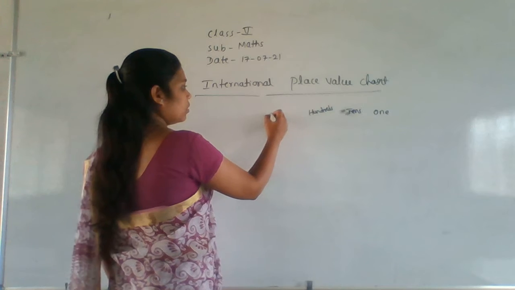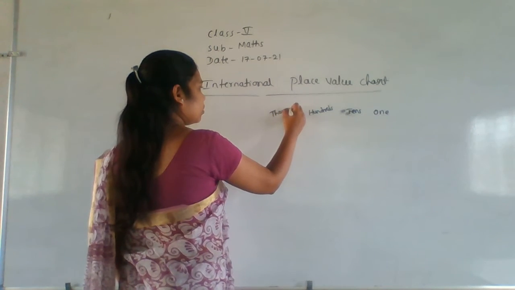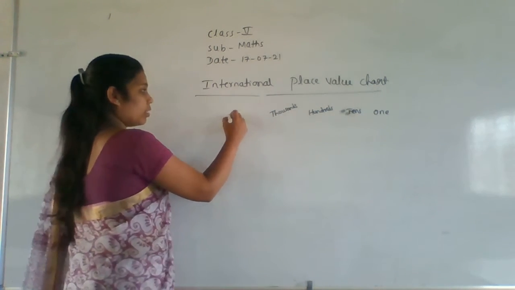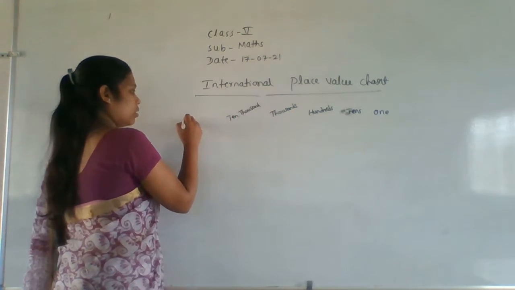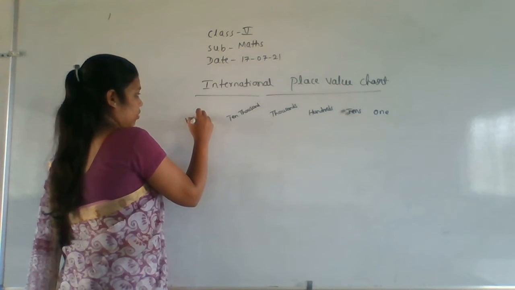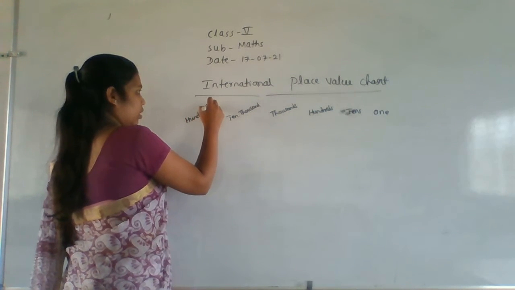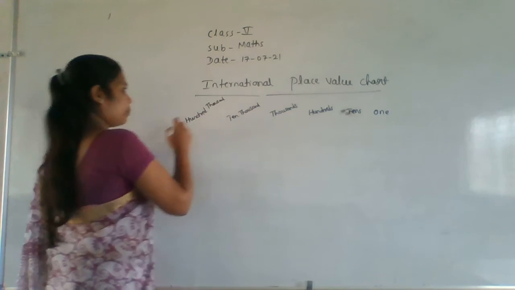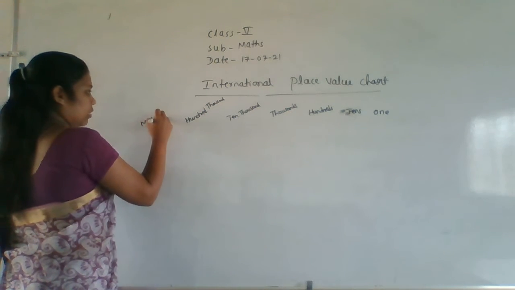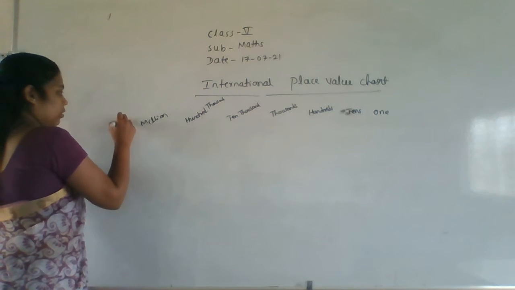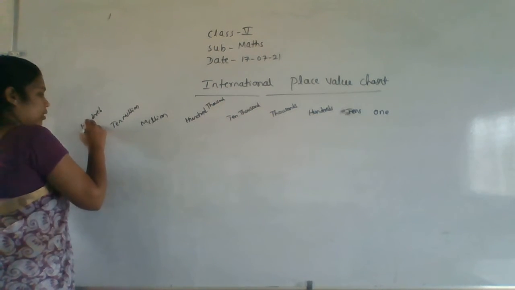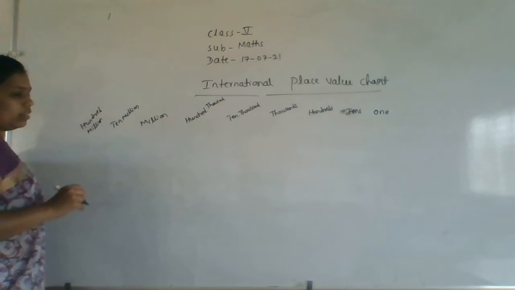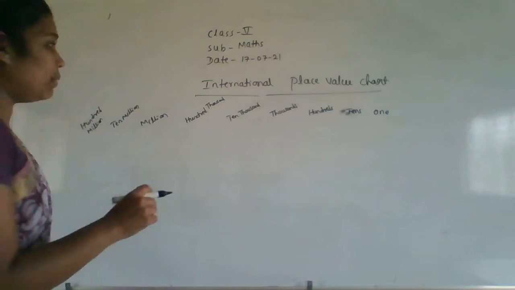Next one is the thousands, next will be the 10,000, next is 100,000, okay? Next is a million, 10 million, okay? Next will be the 100 million, okay? So here, what are the place values?